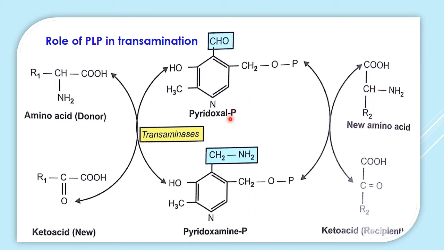So it is a two-step reaction in which ping pong takes place. One substrate is first attached to this enzyme and coenzyme, then the coenzyme is converted into this form, and then the coenzyme takes the amino group and synthesizes a new amino acid from the keto acid.